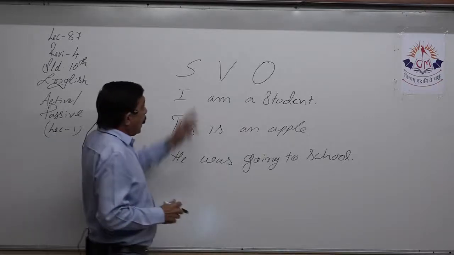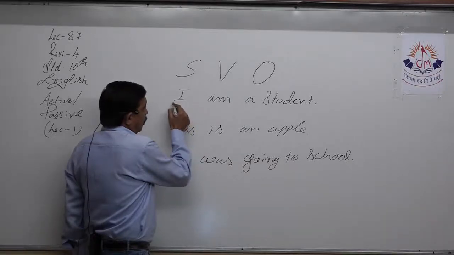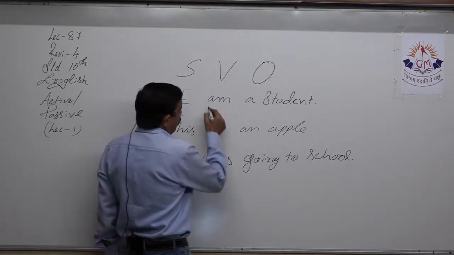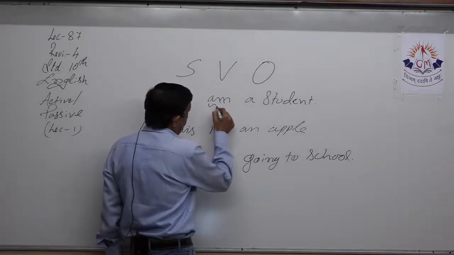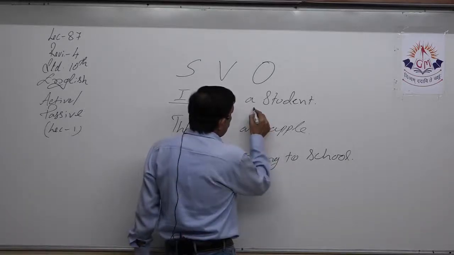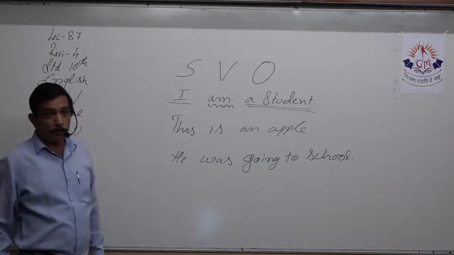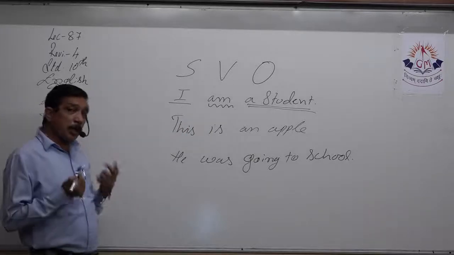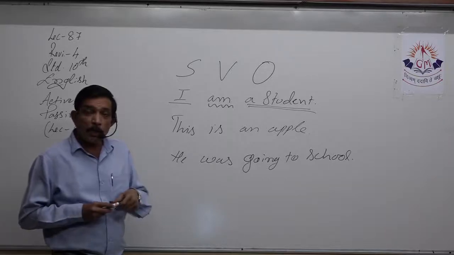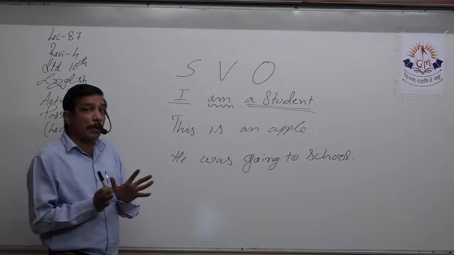So SVO format is subject verb object, where if I make a straight line, this is the subject. If I make a curved line, then this is a verb, and if I make a double line, that's an object. So I is the subject. I'm talking about myself, what I am. So this is, you can say, a state or a condition in which I am. Yes, or it just tells us what am I right now.